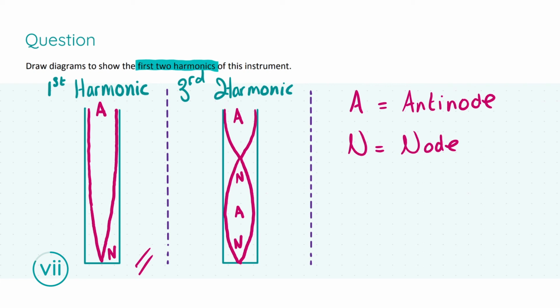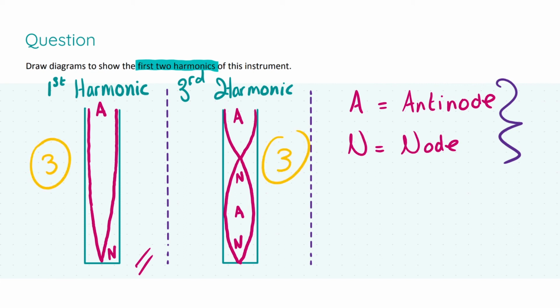Now make sure to label your nodes and antinodes. I've done it with an N and an A for node and antinode respectively. However, if you are doing it with just initials, I would recommend putting a little key at the side like I've done over here. Okay, so where do you get your marks? You'll get 3 for a correct diagram for the first harmonic